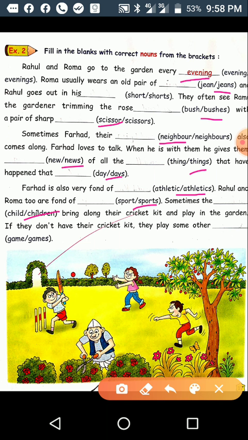Correct word: sometimes the children bring along their cricket kit and play in the garden. If they don't have their cricket kit, they play some other, in the bracket, games. They play other games. Okay. In this way, you have to prepare or complete the exercises and show me on WhatsApp. Okay, thank you.